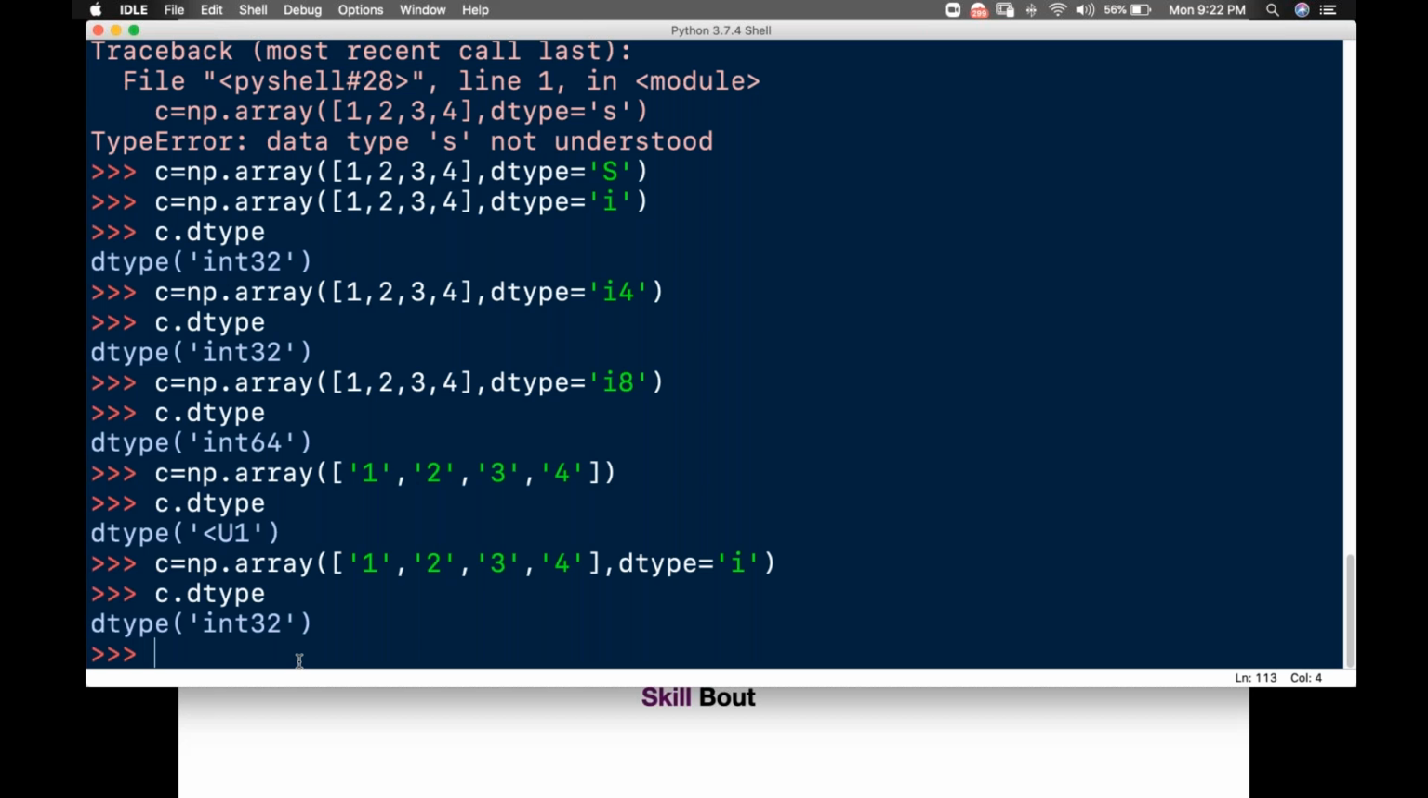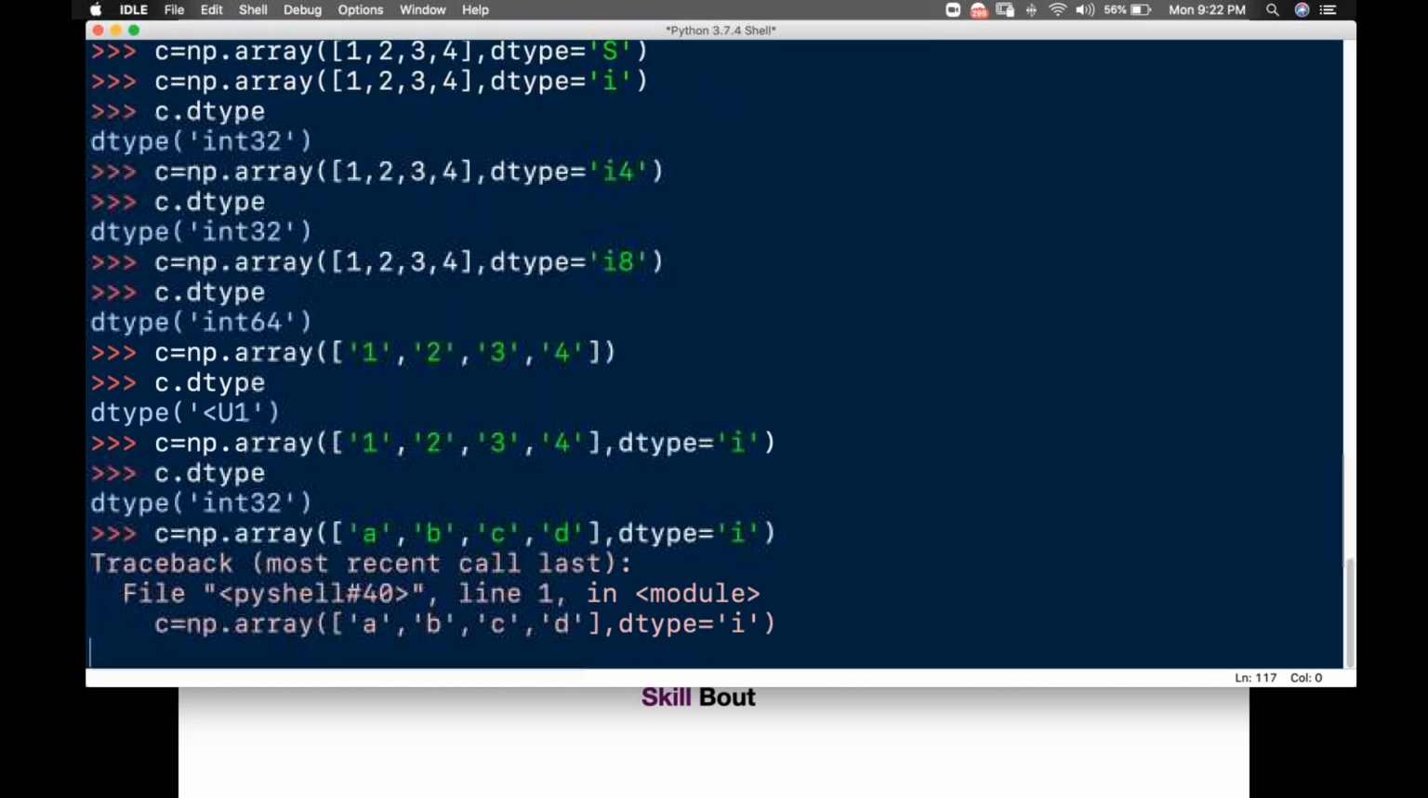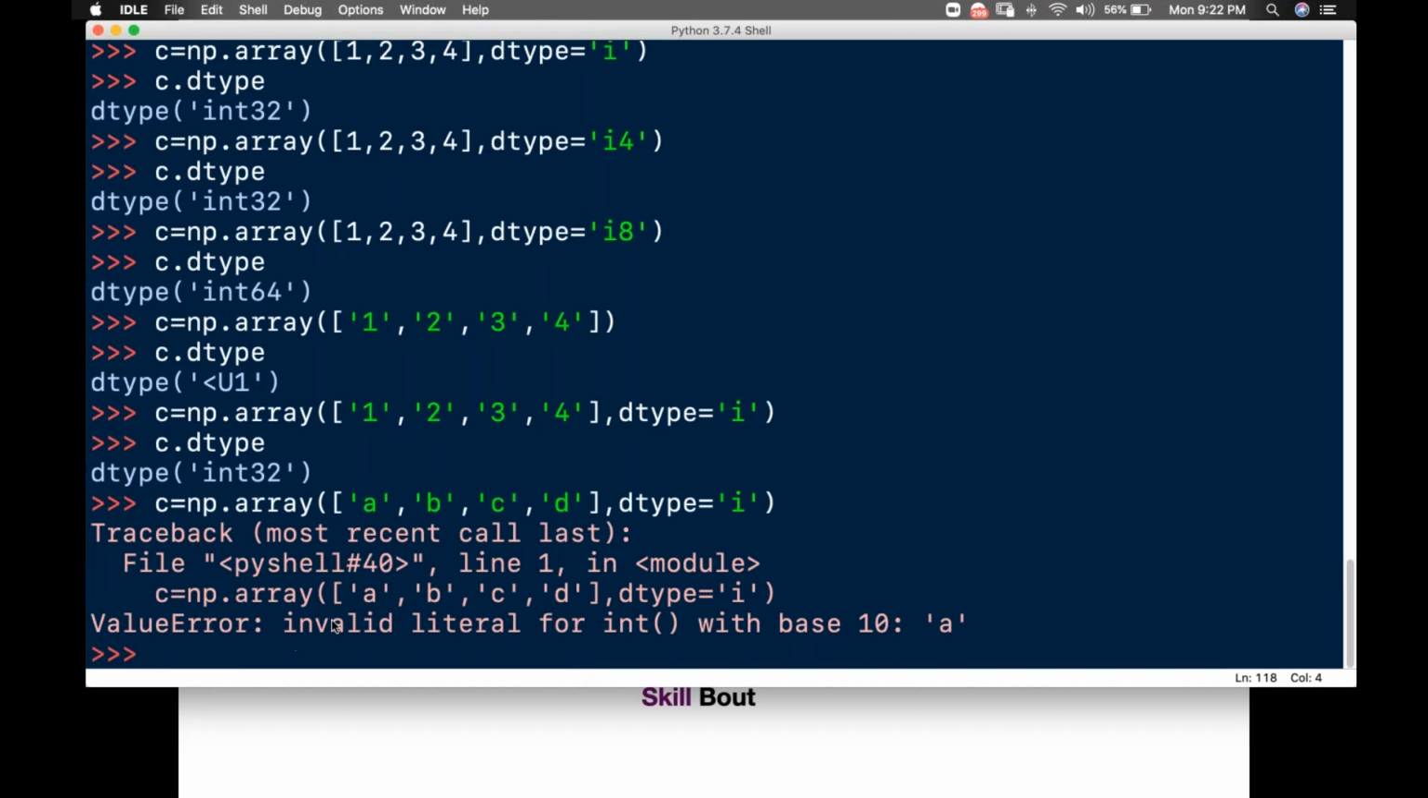Okay, integer. Now suppose the data is something like this, guys. If the data is like A, B and 1, 2, 3, or A, B, C, D only, I'll enter this. At that time, I'll be getting an error. What is that error? I'm getting invalid literal for int with base 10.